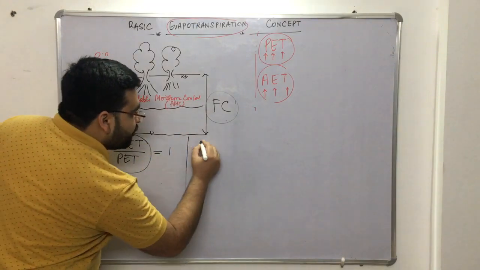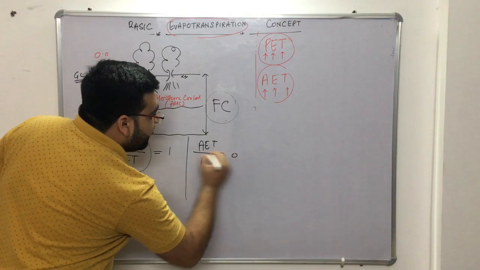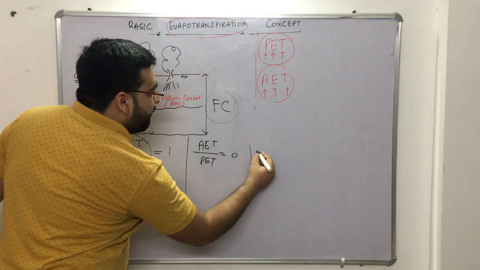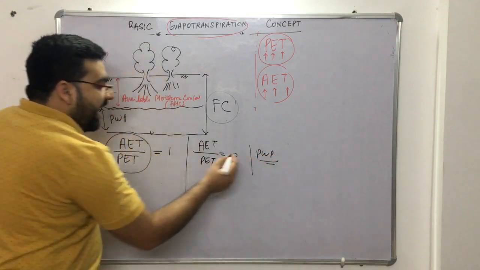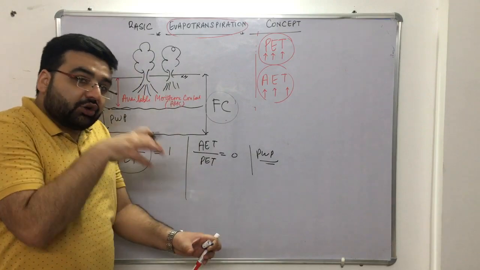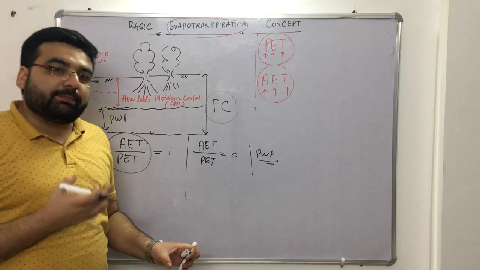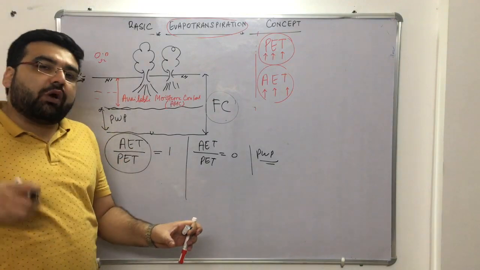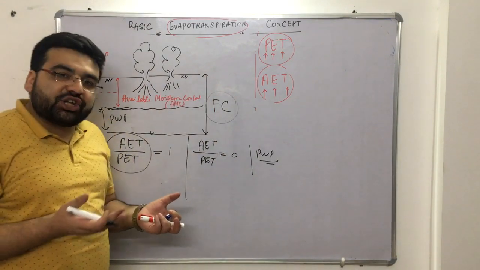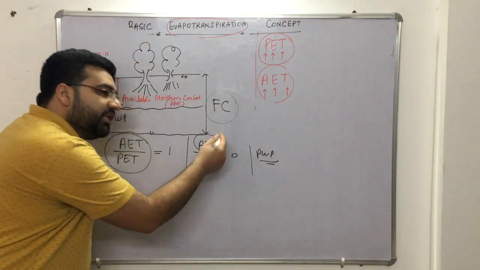And actual evapotranspiration divided by potential evapotranspiration will be equal to 0 when the water content is at the permanent wilting point. Because at that time the roots of the plants are not able to absorb or suck out water from the pores. If they are not able to suck out water, they will not be able to transpire, right? The transpiration will not take place.